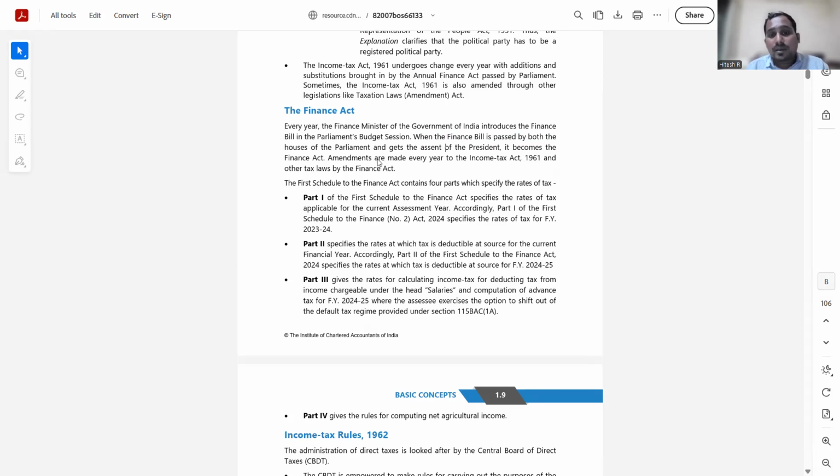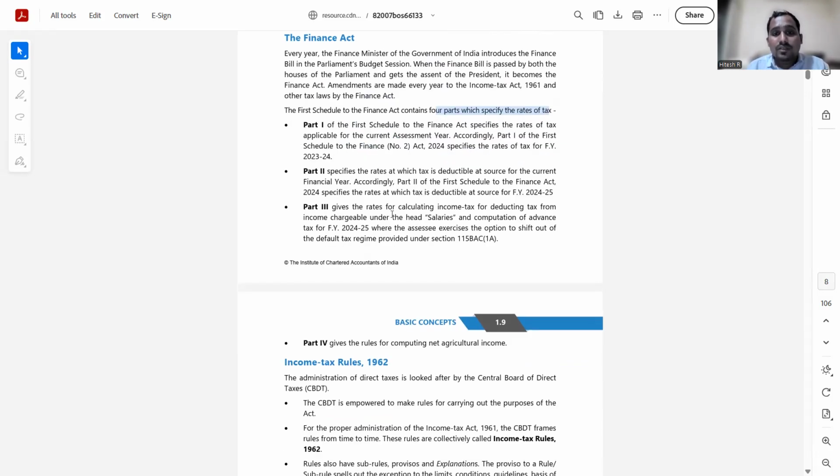Okay, amendments are made every year to the Income Tax Act 1961 and other laws by the Finance Act. Like I just completed saying, every year there have to be some amendments to give the law relevance in the current context, and such relevant amendments are done through the Finance Act. This Finance Act contains four parts which specify the rates of tax. One is part 1 of the first schedule, which specifies the rates of taxes applicable for the current assessment year.